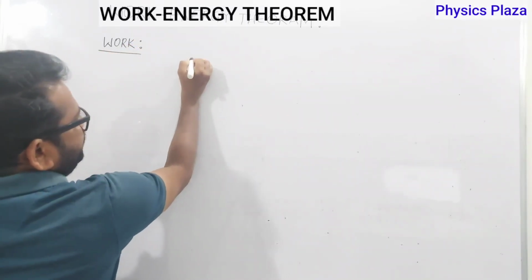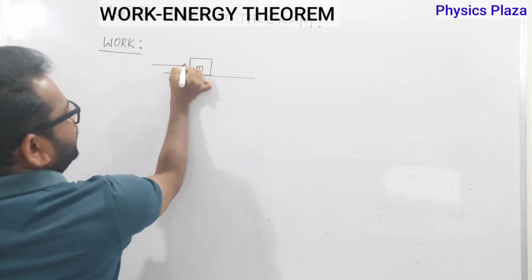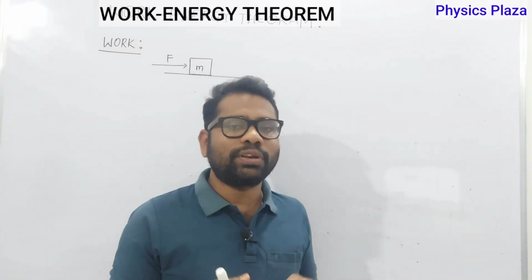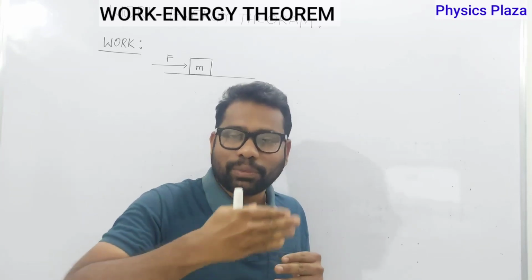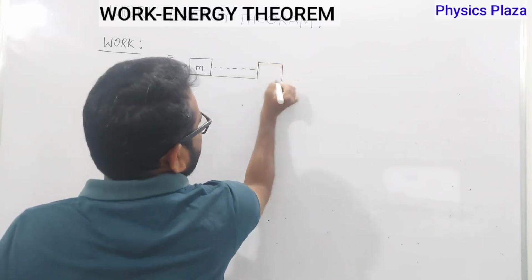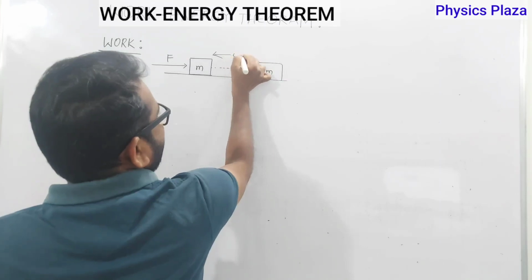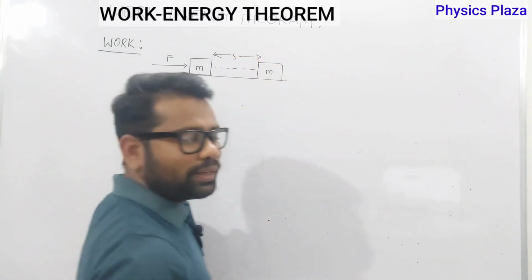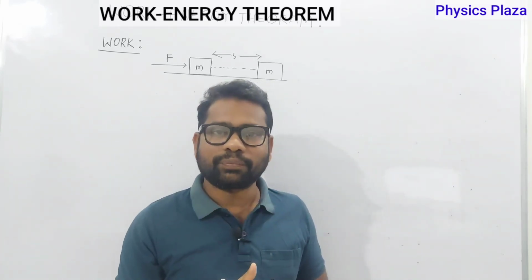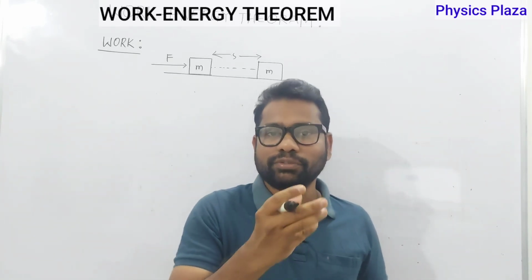Children, let us say here a body of mass m is there. On this body, let us say force F is applied. So, whenever force is applied, children, usually what do we expect? We expect that the body will be displaced. So, let us say that this body is displaced till here. So, children, there will be a displacement S. Then we can say that work is done. I mean children, how to define the work? Work is said to be done when a body is displaced in the direction of applied force.